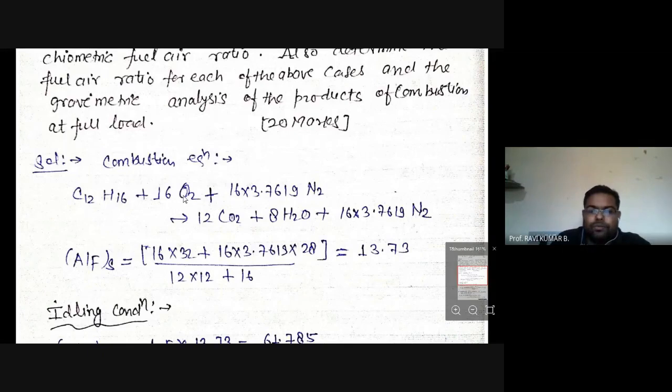So O2 molecular weight we have to use for oxygen and nitrogen. For oxygen it is 32. So 16 into 32 plus 16 into 3.76 for N2, molecular weight is 28, divided by this complete term. So carbon means 12 into 12 plus hydrogen is 1 into 16, 16. So from here we will find out the stoichiometric air fuel ratio, which is coming in the range of 13.73. So this is the first part of the problem, to find out the stoichiometric air fuel ratio.